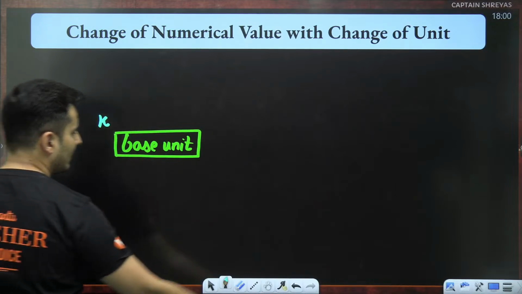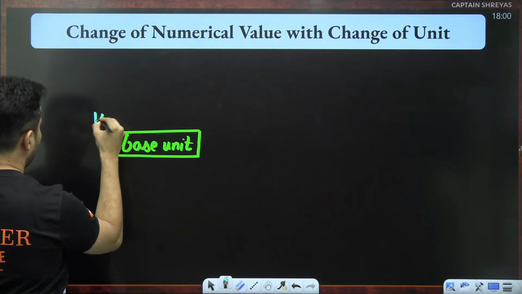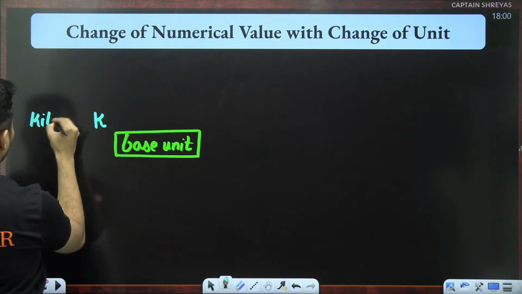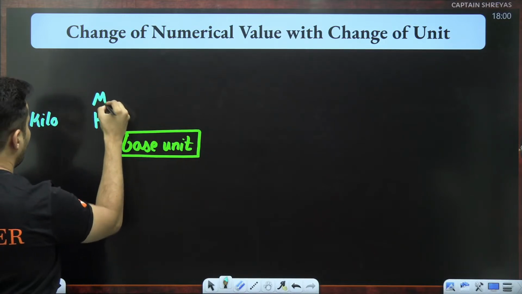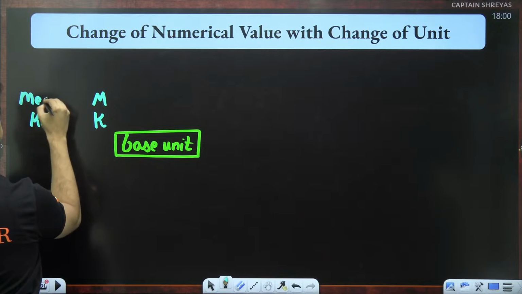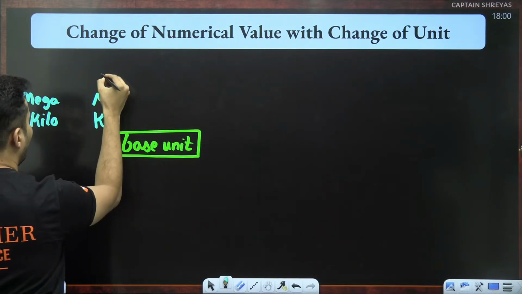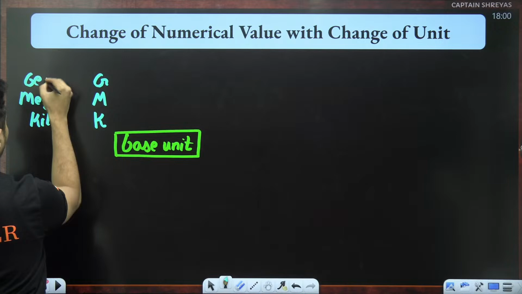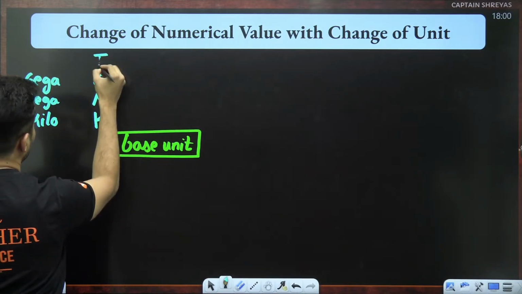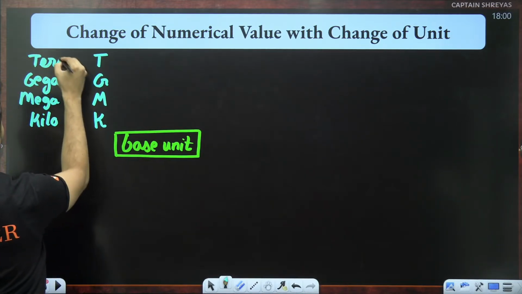Kilo, capital K, is basically kilo. Then you can also add capital M, which is basically mega. Then you can also add G, which is basically giga. And then you can also add T, which is basically tera.